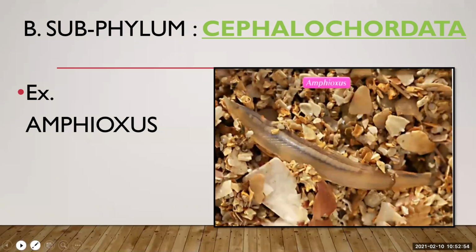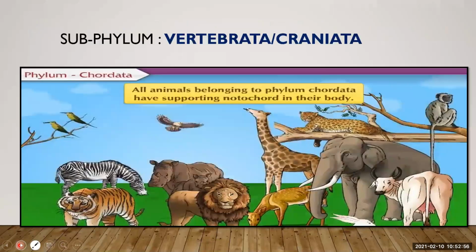We are just taking a revision of yesterday's class. Okay, the subphylum Vertebrata or Craniata. In these animals, notochord is replaced by the vertebral column. So the notochord, which is present in urochordates and cephalochordates, is replaced by the vertebral column. You can just touch your back and feel a bony structure in the middle of your back, which is also known as the backbone.